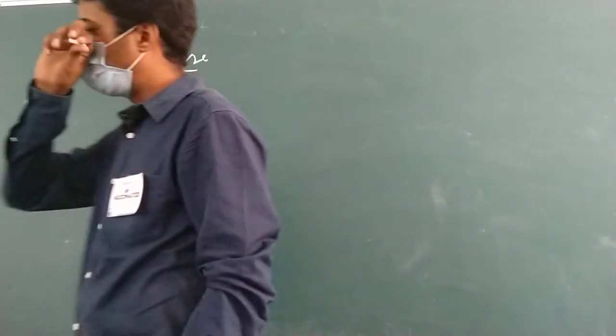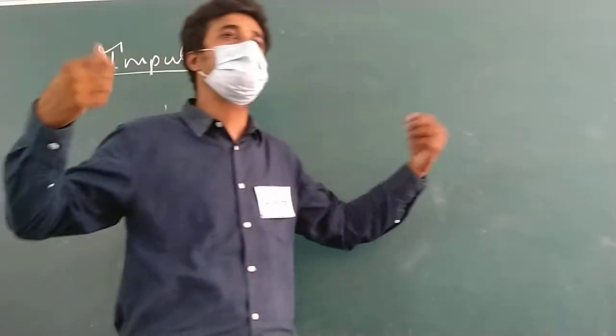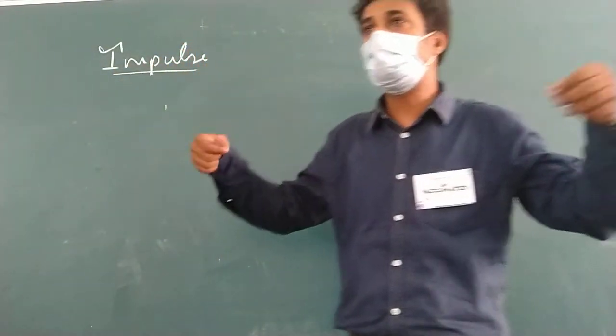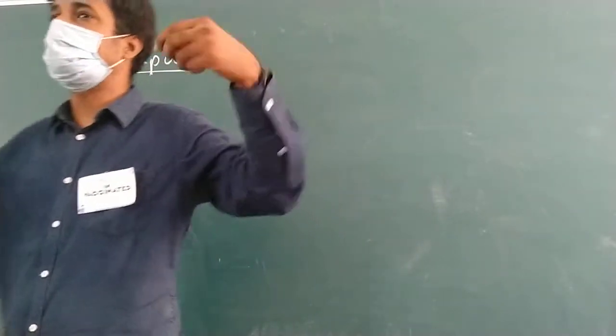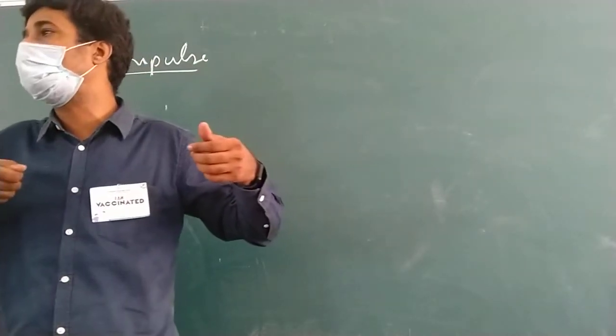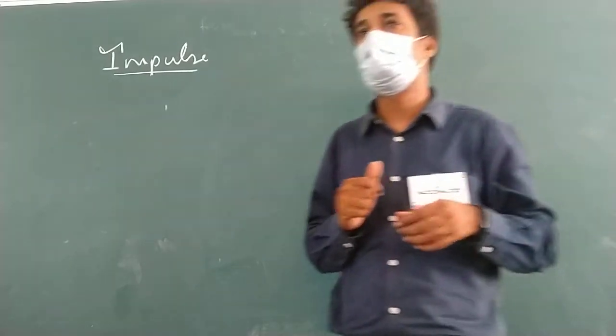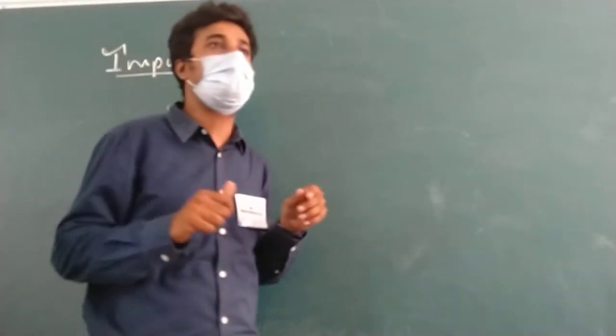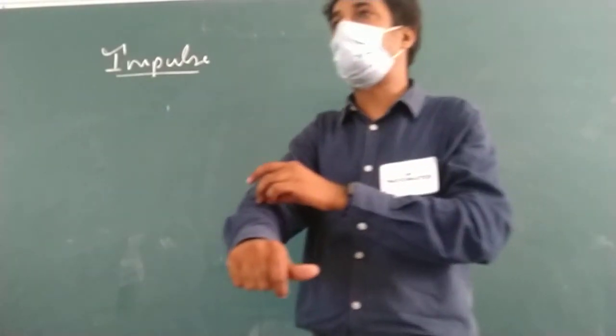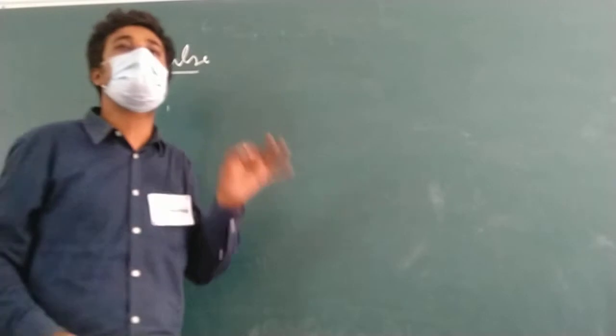When you were in class 6, 7, 8, you would be having some hankies. You just rotate it, घुमाते हो और फिर अपने दोस्त को खींच के मारते हो, वापस खींच लेते हो. Have you done that? Yes. I know most of you have done that. So उस टाइम पे क्या होता है? At that particular time, आपके हाथ पे force is applied for a very small duration of time.